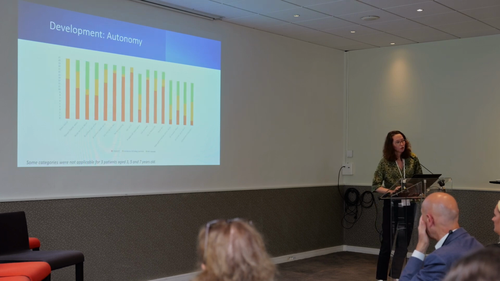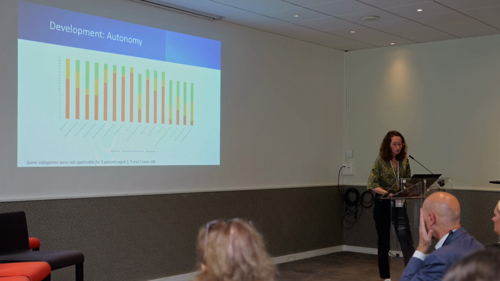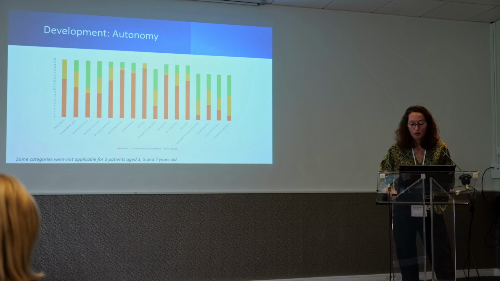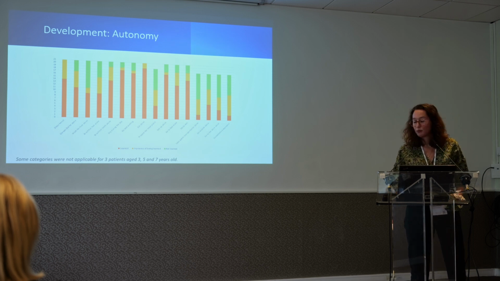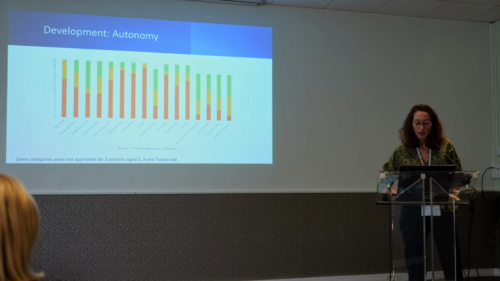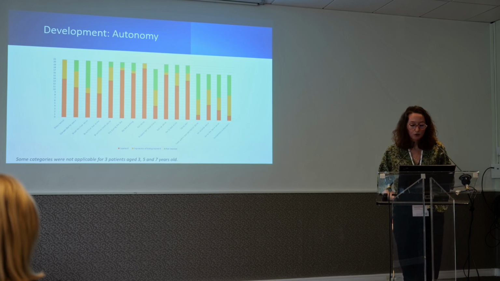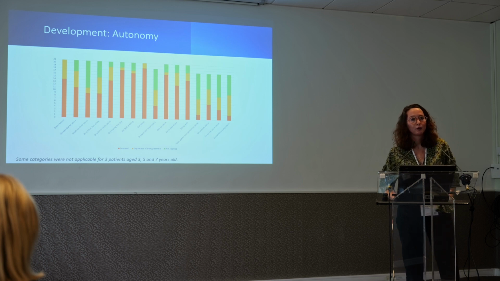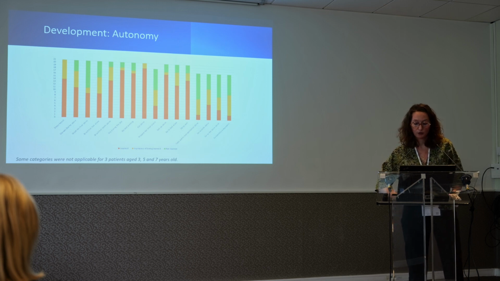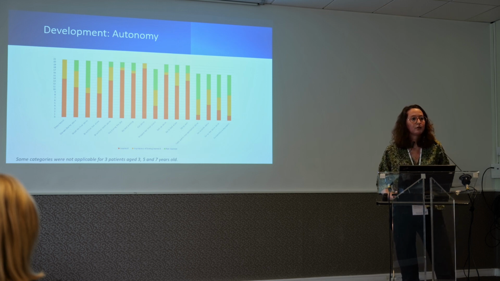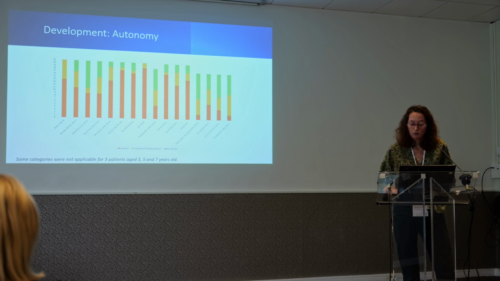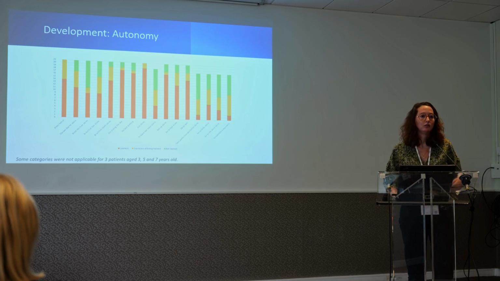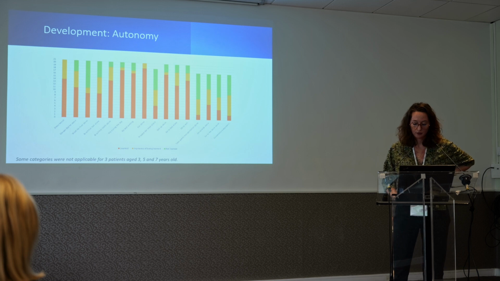We're going to talk a bit more precisely about development, and we chose to develop four domains, which are autonomy, motor skills, learning skills, and socialization. So all the results are going to be presented on graphs like this, where you have in orange the number of patients for whom the task is learned, in yellow the number of patients for whom the task is being learned, and in green the number of patients for whom the skill is not learned. We just have to remind you that the mean age of these patients was 18 years old, and that we excluded for some skills the girls who were too young to acquire them.